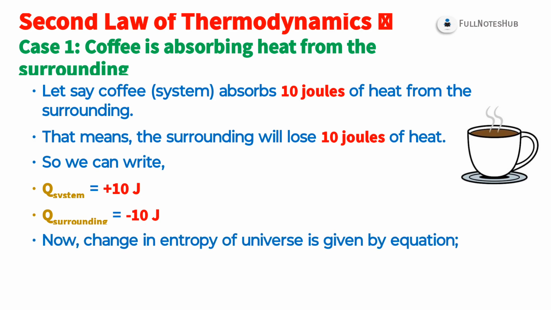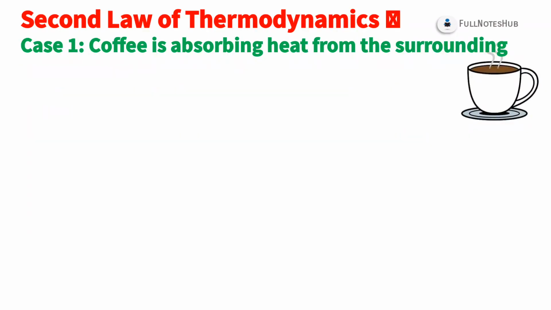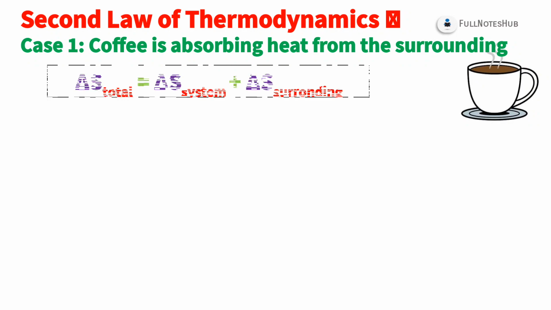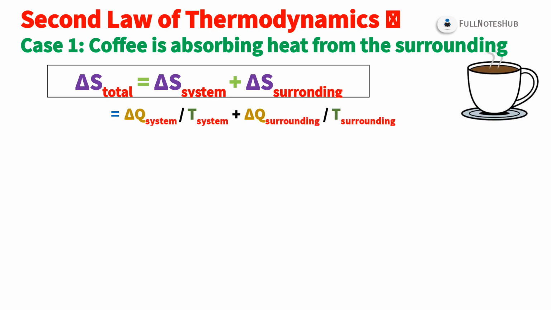Now the change in entropy of the universe is given by the equation. Case first is coffee absorbing heat from the surrounding. The formula is delta S total equals delta S system plus delta S surrounding. Again we put the values: delta Q system divided by T system plus delta Q surrounding divided by T surrounding. Let's put the values of Q and T. Here delta Q system is plus 10, T system is 302.3, plus delta Q surrounding is minus 10, T surrounding is 209.3.